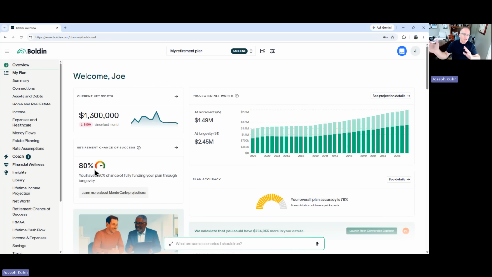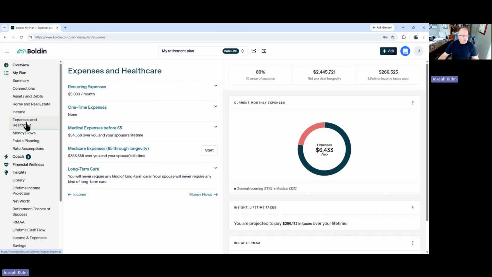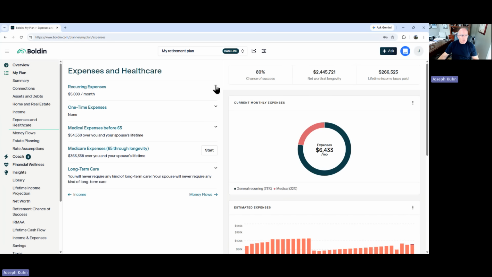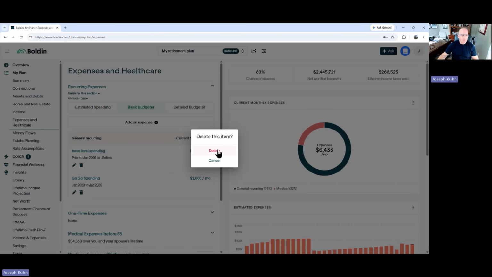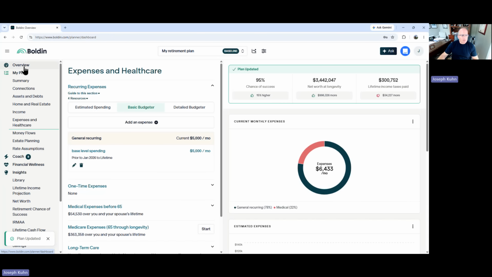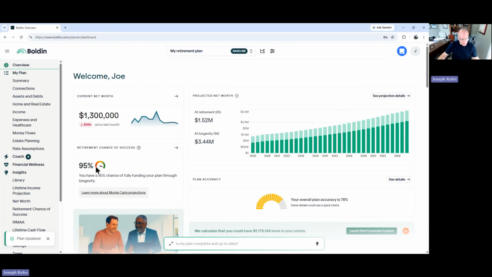You see these numbers moving things around has nothing to do with the net worth or investable assets. So again, I'm going to go back in here and take that out. One-time expenses are big in there too. Maybe it's a trip, maybe it's a new remodel you want to do. So you've got to put in these personal numbers that are yours. How much you're going to spend in one-time expenses, go-go spending, slow-go spending, that all matters a lot. So I'm going to delete that and bring that back to 95% probability of success.